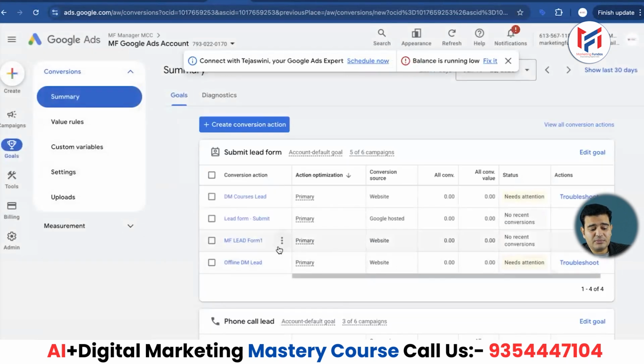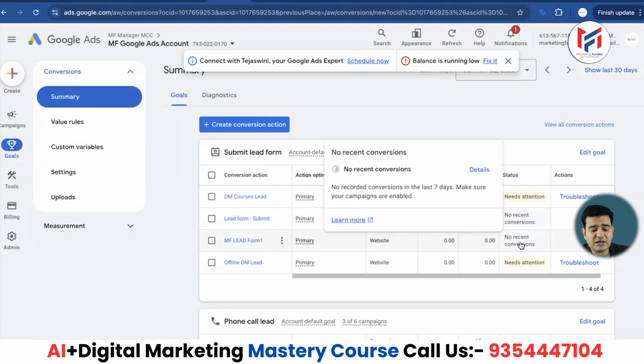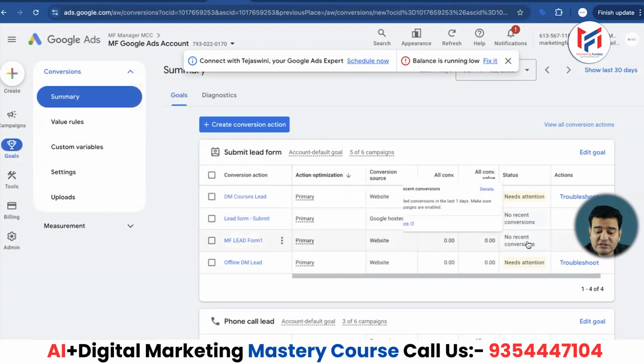Here you will be able to see that my MF lead form has been successfully created. I put this as lead form 1, and here there are no recent conversions. Now, as we are getting this no recent conversions option, it means that our setup is perfectly done. The entire setup has been completed and our conversion goal is also done, because when we run any sort of ads, and if someone fills out our form after seeing our ad on the website, that trigger will happen. That's what we previewed in the dummy. Now when someone comes from our ad and the action gets triggered, it will show up here.